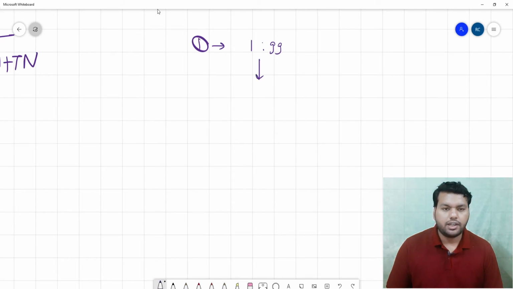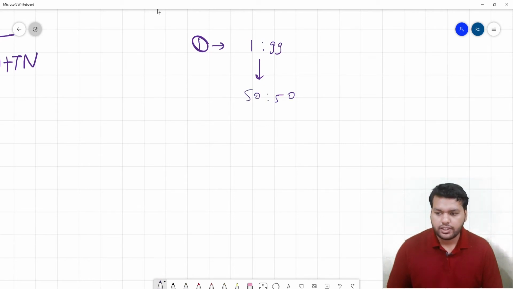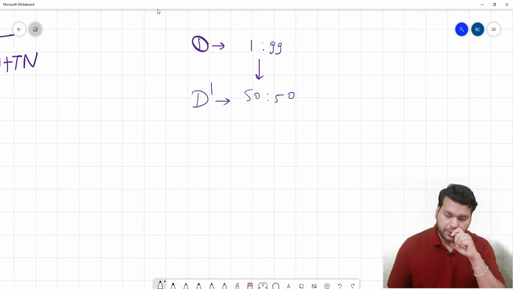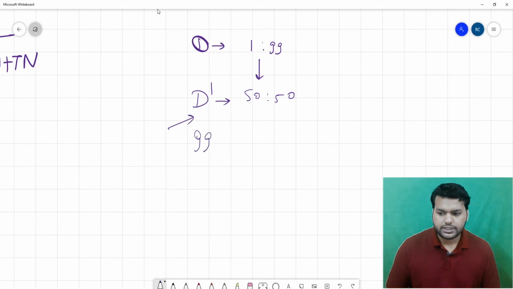Now you perform upsampling, downsampling, k-fold cross validation splitting, and resampling. Many techniques are there to handle an imbalanced dataset. You make it balanced at 50:50. That is your D dash. Now you calculate the accuracy on D dash, you get 99%. Very good.